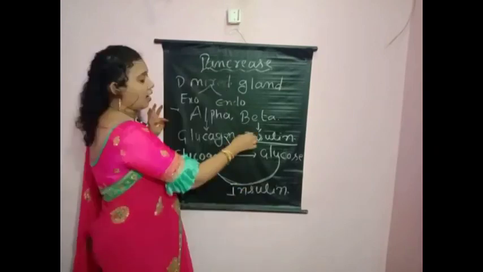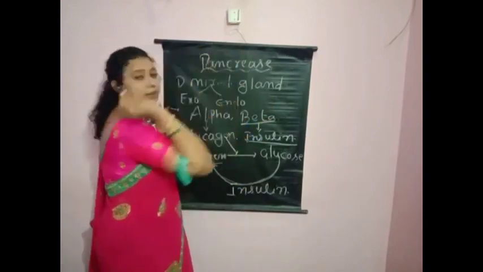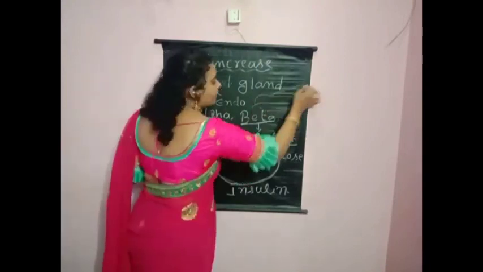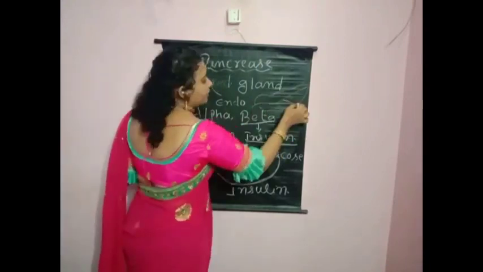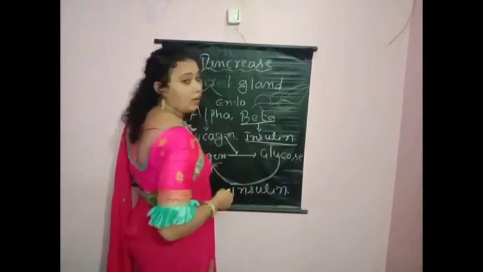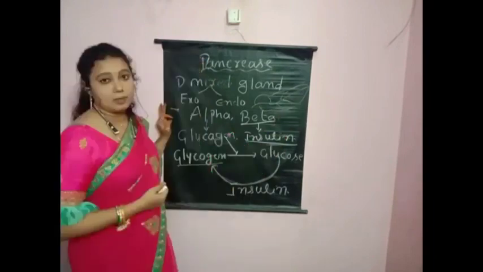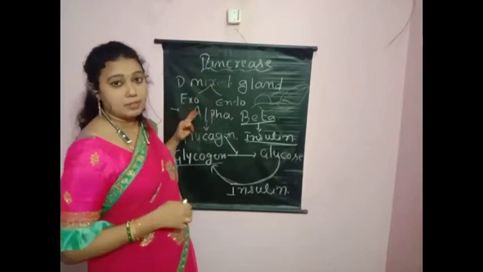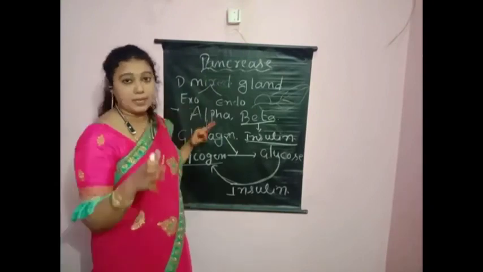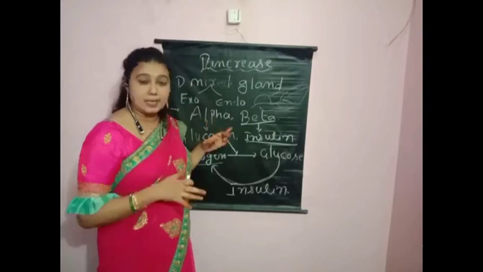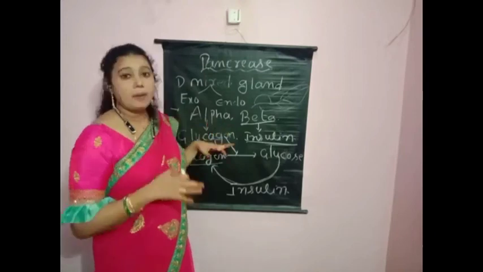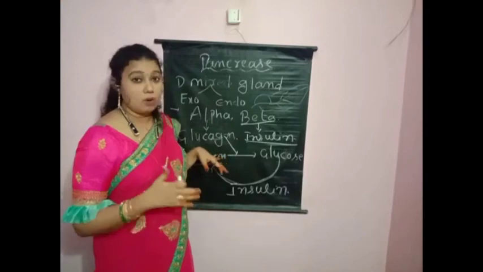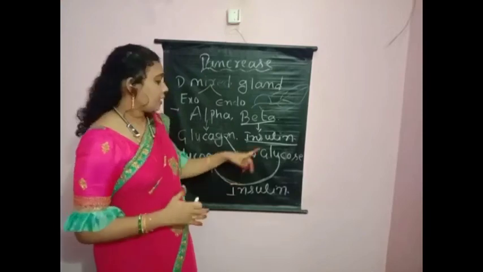Insulin is secreted by beta cells of the pancreas. The pancreas is present at the right side of the duodenum. The pancreas contains two types of cells, alpha cells and beta cells. Alpha cells secrete glucagon, beta cells secrete insulin.